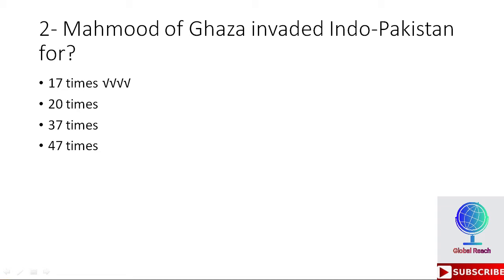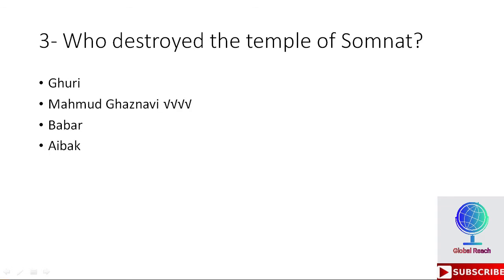Second MCQ: Mahmud of Ghazna invaded Indo-Pakistan for, options are 17 times, 20 times, 37 times, 47 times. The right option is 17 times. Third MCQ: who destroyed the temple of Somnath? The options are Ghori, Mahmud Ghaznavi, Babur, Aibak. The right option here is Mahmud Ghaznavi, who destroyed the temple of Somnath.